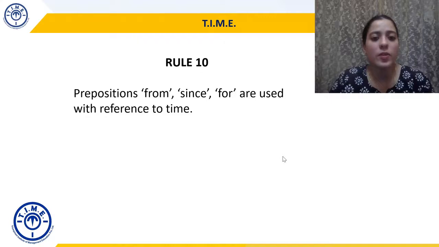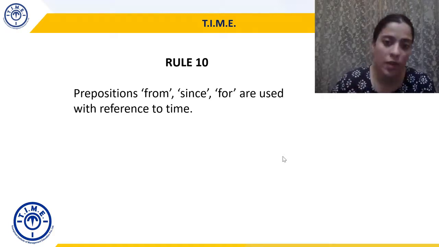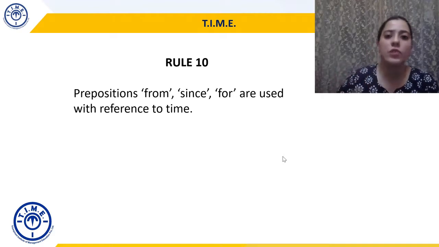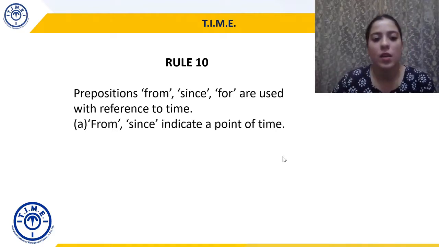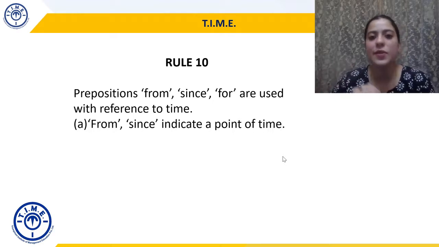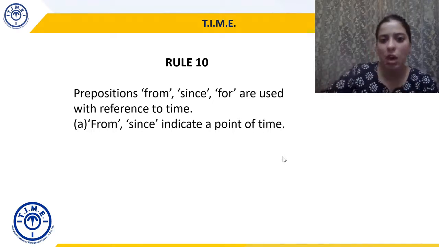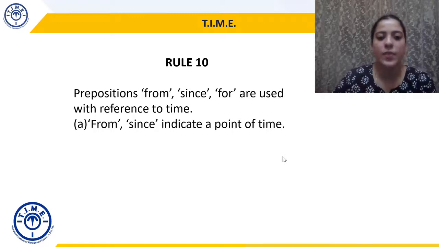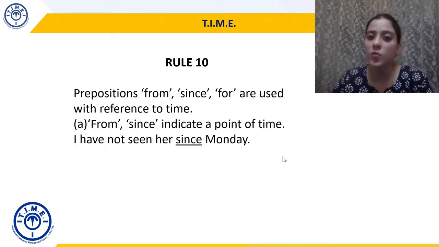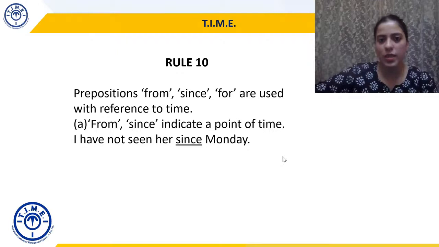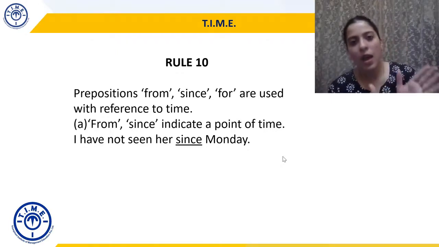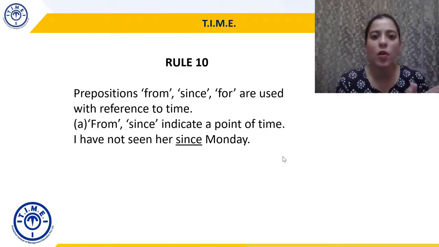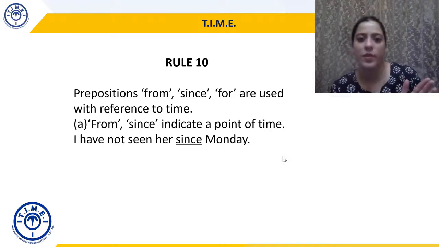Rule 10. Prepositions from, since, for are used with reference to time. So when we are using the prepositions from, since, and for, then these are used in reference to time. We're talking about time. So from and since indicate a point of time. किसी time से start हुआ है, right? Indicate a point of time. So I have not seen her since Monday. So Monday से मैंने उसे नहीं देखा है. So I'm setting a point of time. I'm making sure that this is the point of time I'm talking about. And now after this point of time, this has happened.